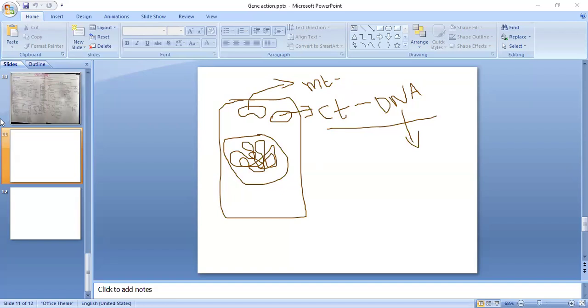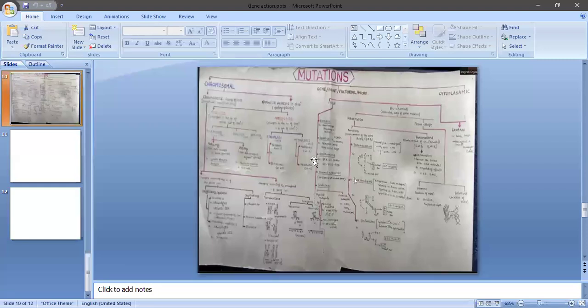Okay, next I will go to another type of mutations: gene or point or factorial mutations. First one is chromosomal mutations. It is known very well. The changes occur in the chromosome structure or chromosome number.